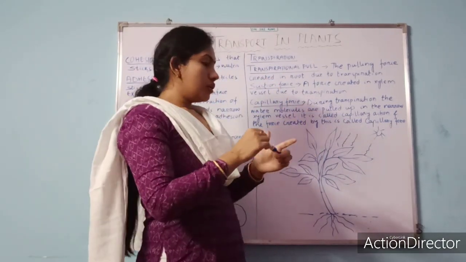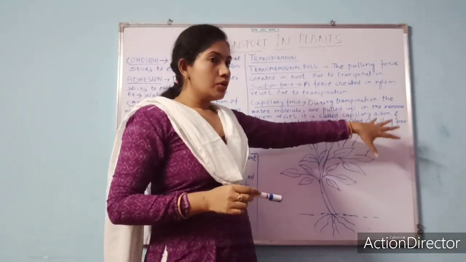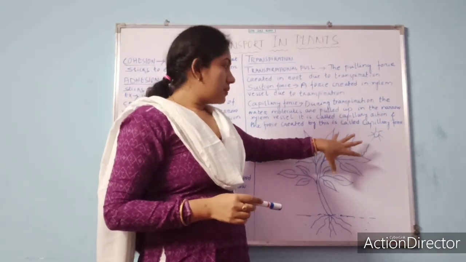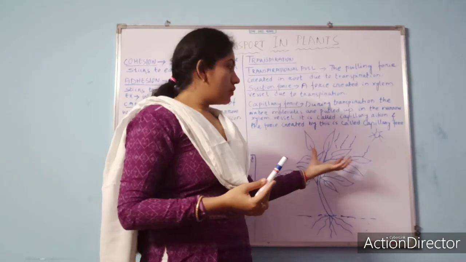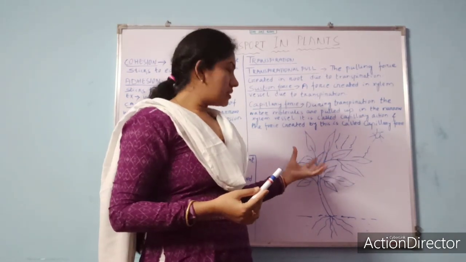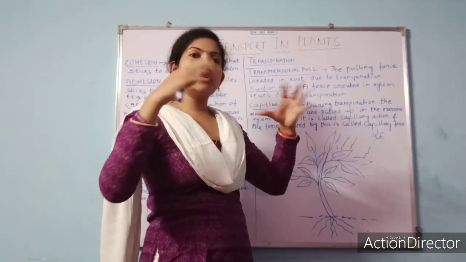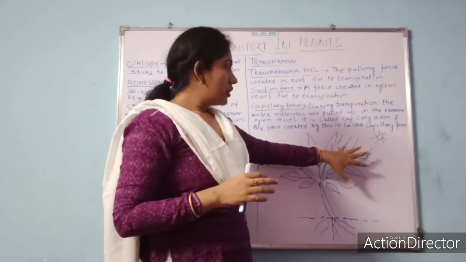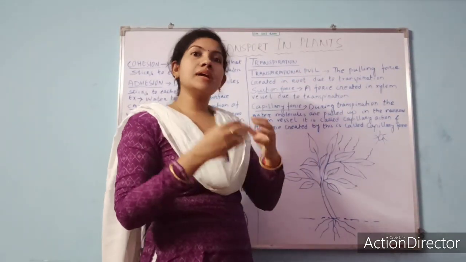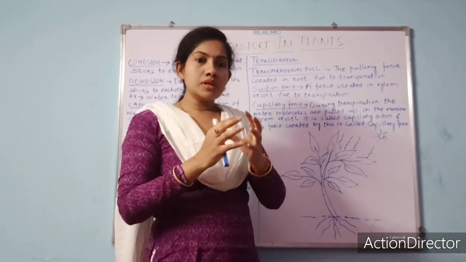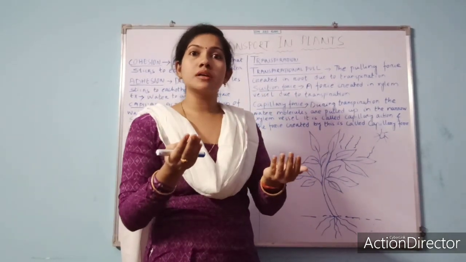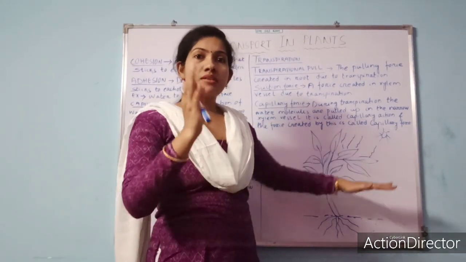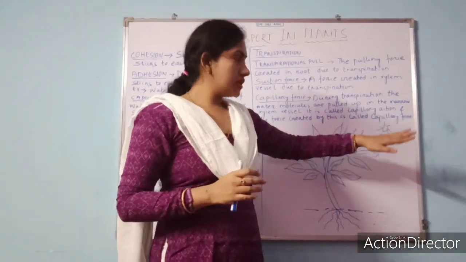Understand it properly? During daytime, when the sunlight is more, the excess water over the leaf and the stem of the plant will evaporate in the process of transpiration, and the leaf cells will get empty. Now the leaf cell wants water for photosynthesis. As we know, for photosynthesis, three things are needed. What are they?